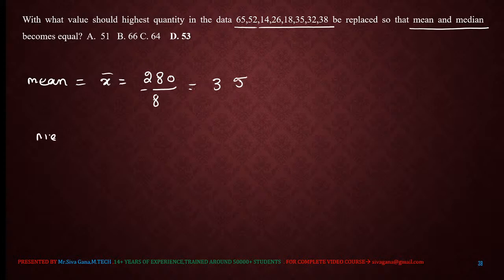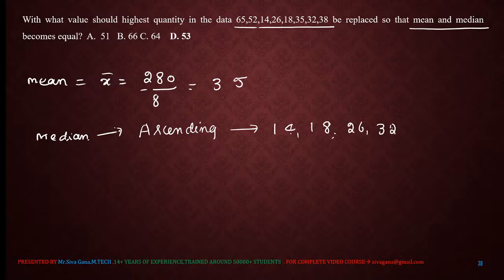Now I want to calculate the median of this data. For the calculation of the median, first we need to arrange the data in ascending order. If I arrange the data in ascending order: 14, 18, 26, 32, 35, 38, 52, 65, the highest number, right? The number of terms is 8.